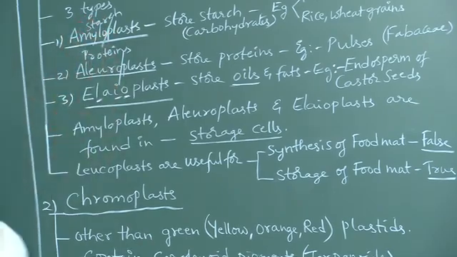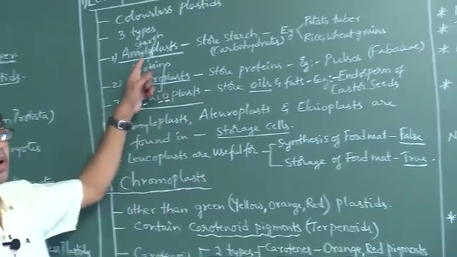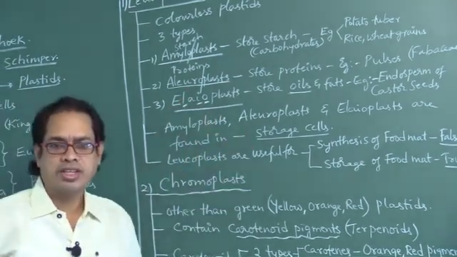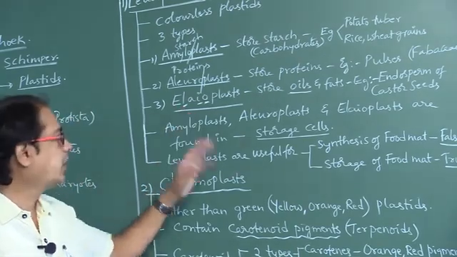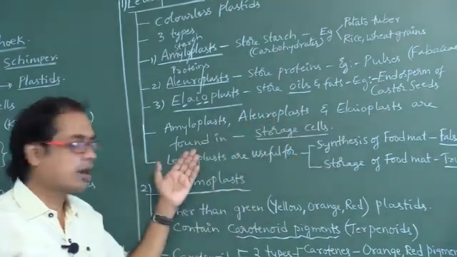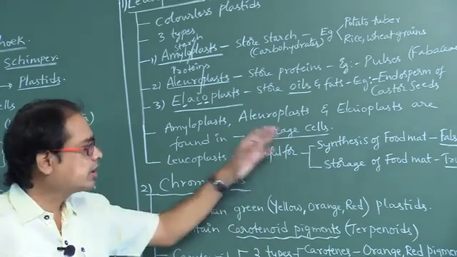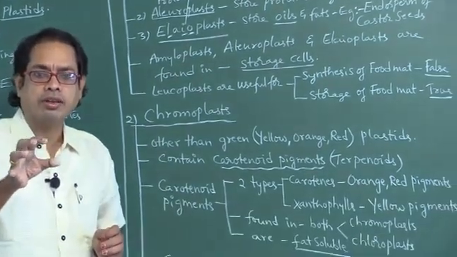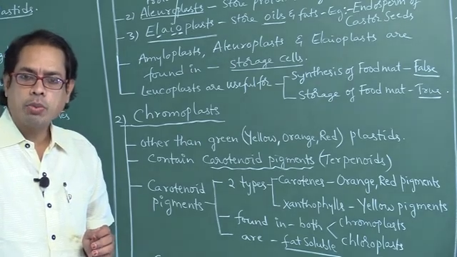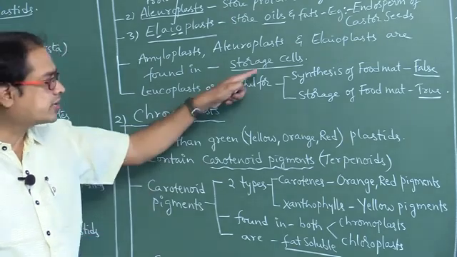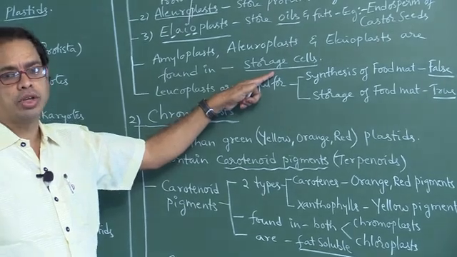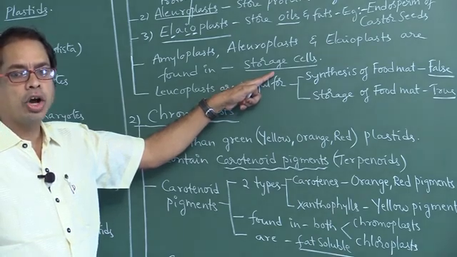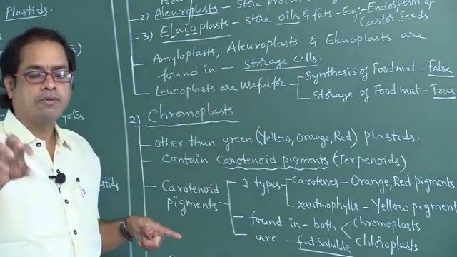Very important points: potato contains amyloplasts, pulses contain aleuroplasts, endosperm of castor seeds contains elaioplasts. Amyloplasts, aleuroplasts and elaioplasts are found in storage cells, as these are useful for storage.